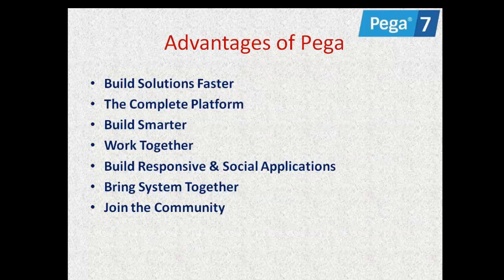Some advantages are, we can build faster solutions with the complete platform available, right? So we have a complete platform called PRPC, Pega Rules Process Commander. Okay, using that platform we can build applications in a smarter way, working together with different people in the organization. Okay, so Pega contains different types of roles, like administrator, manager, system architect, and user portal. Combining or working together with different portals, we can build smarter applications. Okay, so these are some of the advantages of Pega.